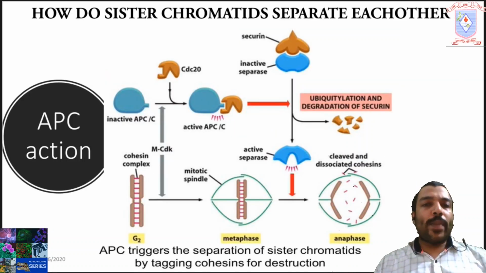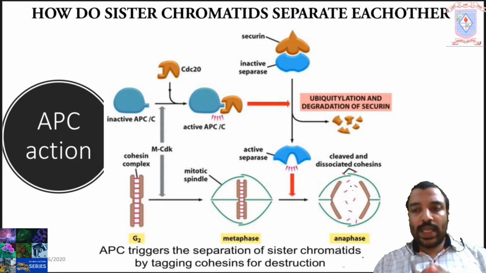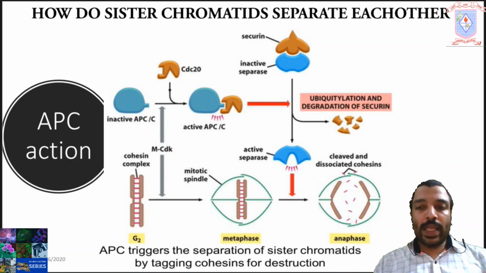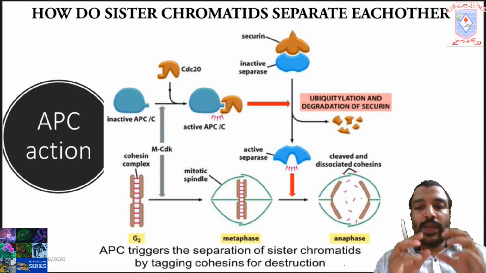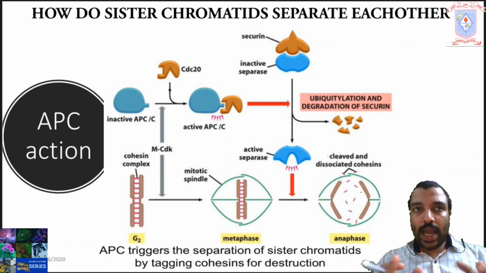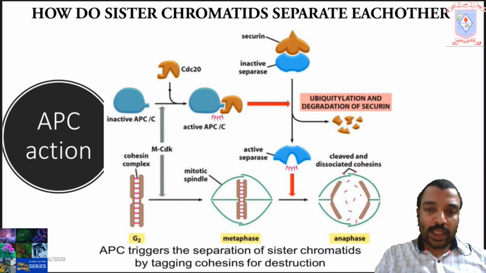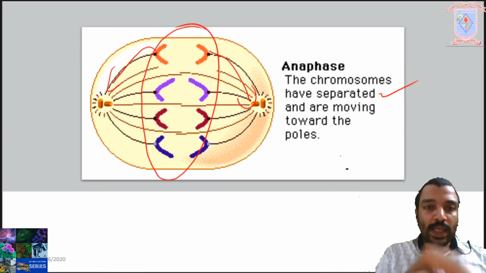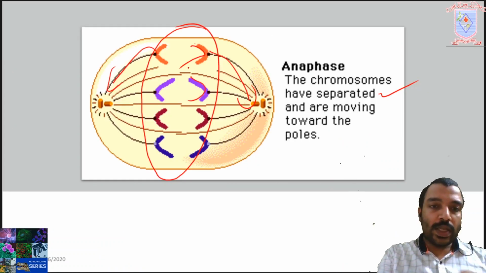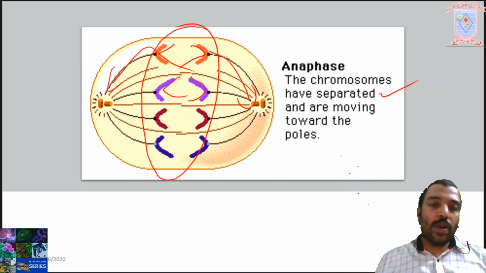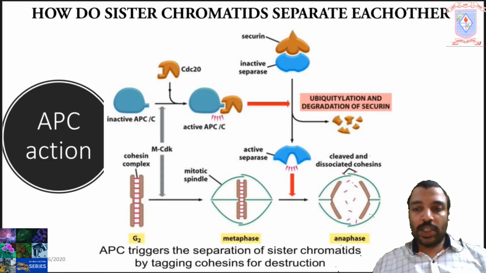Then how do sister chromatids separate from each other in anaphase? We saw that in anaphase, the sister chromatids move apart, individual chromatids separate and form a V-shaped structure. Here you can see the V-shaped structure, isn't it?